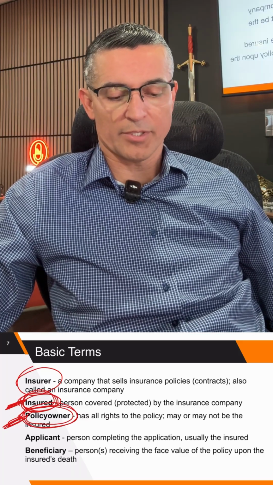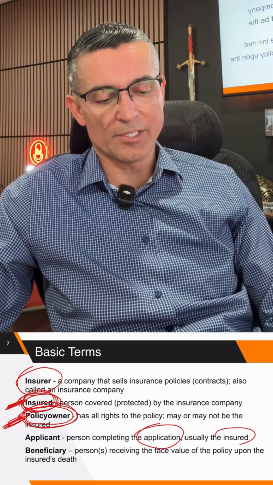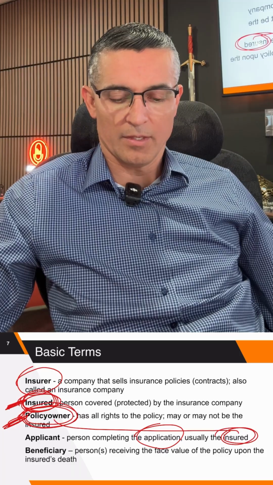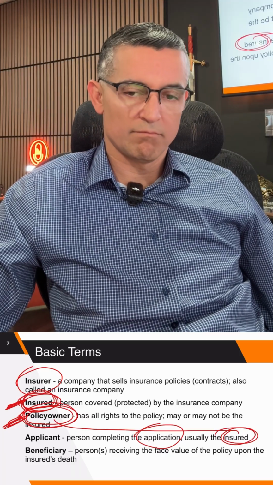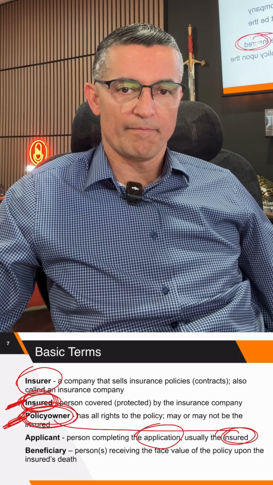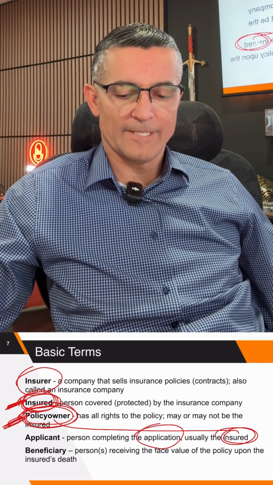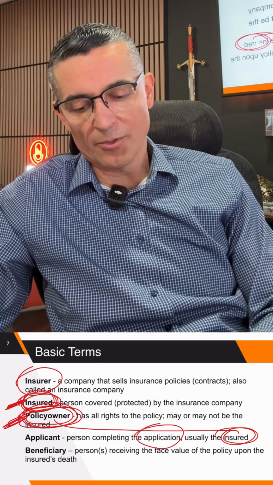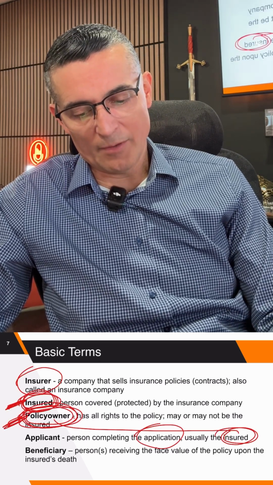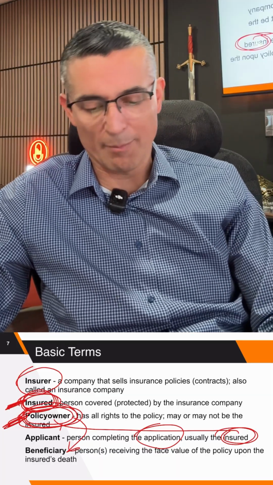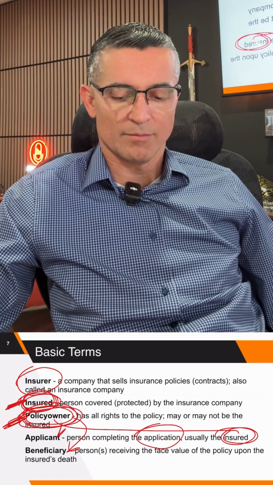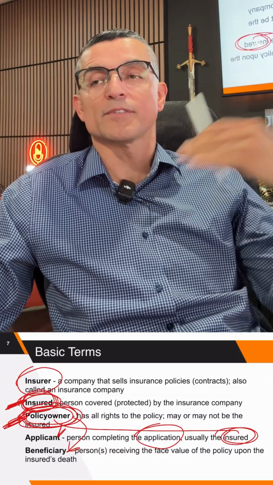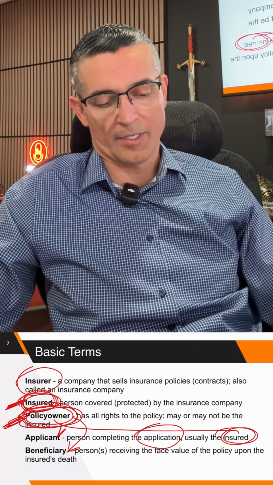The applicant is the person completing the application. It's usually the insured or usually the policy owner too. And then the beneficiary, which would be, if I'm buying a policy as the policy owner on my dad, I want to be the beneficiary. So the policy owner could also be the beneficiary and the applicant. But he can't be the insured because if I'm buying a policy on me, then somebody else is going to be the beneficiary.